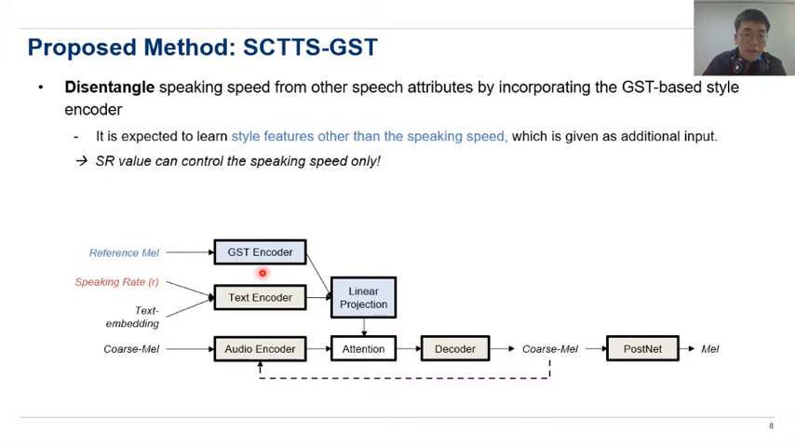This is because the GST encoder is learned in an unsupervised manner, and because the speaking speed is given as an additional input as a speaking rate value, the GST encoder will learn features other than the speaking speed. So with this model, the SR value can only control the speaking speed.